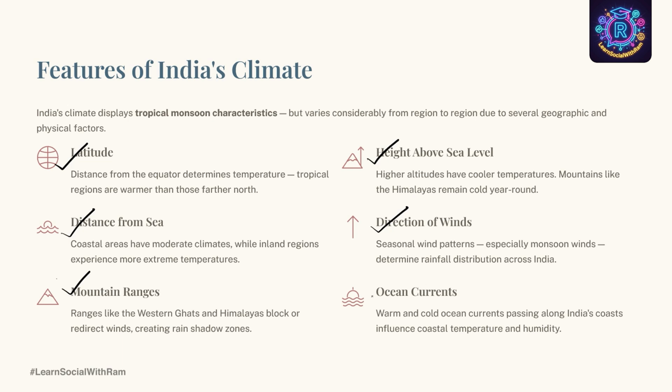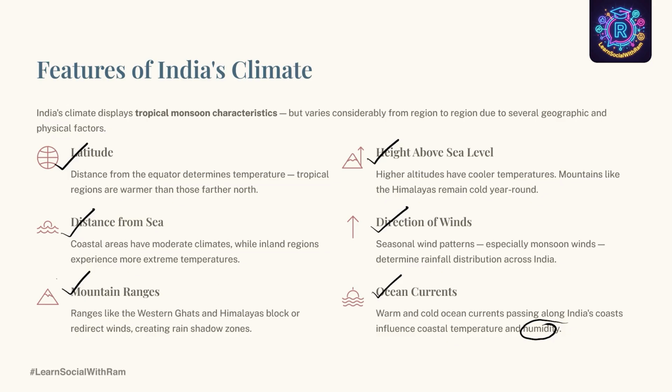And the final factor is ocean currents. The warm and cold ocean currents affect coastal climate. This influences temperature and humidity. What is humidity? The amount of water vapor present in the atmosphere. So all these 6 factors directly or indirectly influence the change in India's climate.